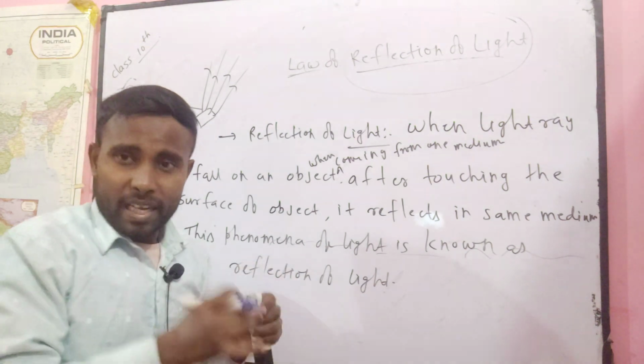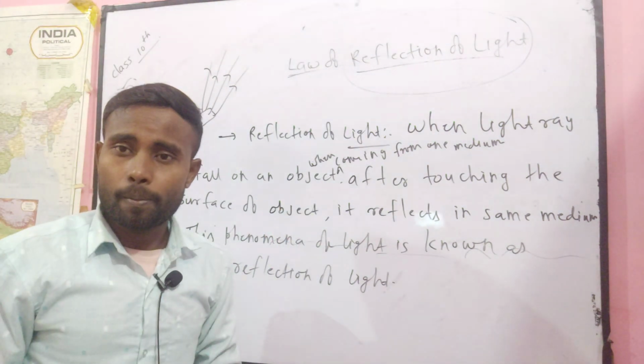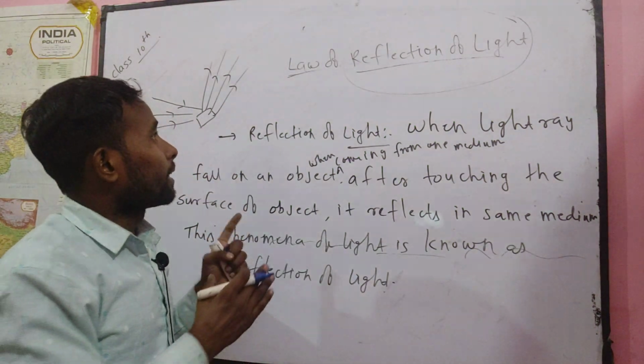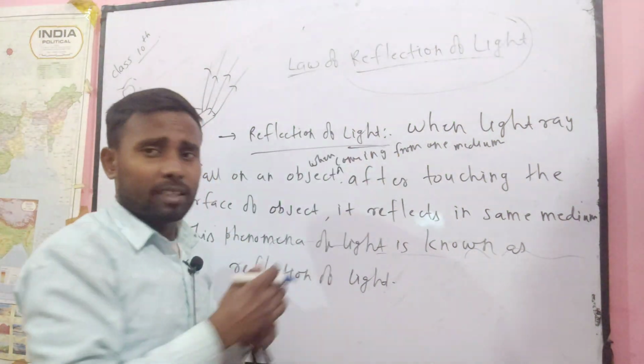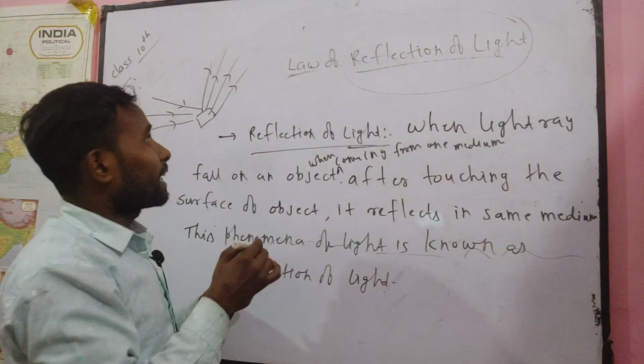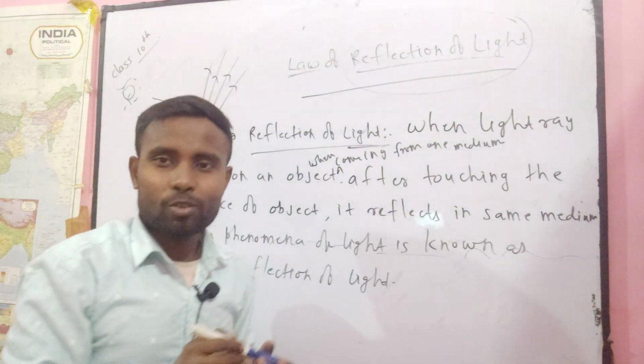Rebouncing or rebacking of light in the same medium is known as reflection of light. I think you understand very well, and if you understand the exact definition of reflection of light, then I will add the next term, law of reflection of light. What do you mean by law of reflection of light?